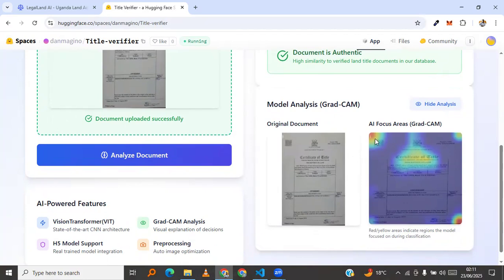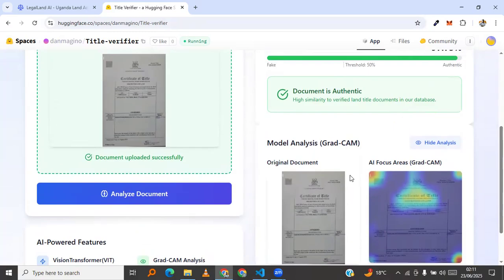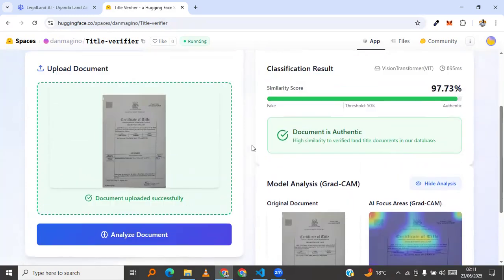We have the original image and we have it here being displayed with GradCam showing the areas it based on to predict that this image is original. So there's a serial number. So there is a QR code here. We have the code here. We have some information here. Then at the side here, next to the LAF that we talked about, signature, and all these other parts here. So that is majorly what the model is based on to predict that this is an authentic or original land title. So we are going to still upload more to see.